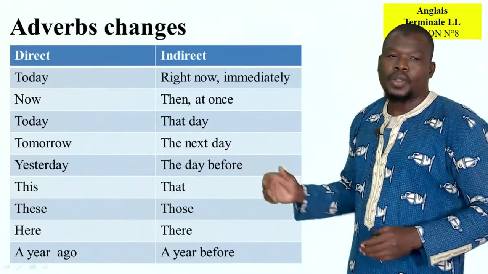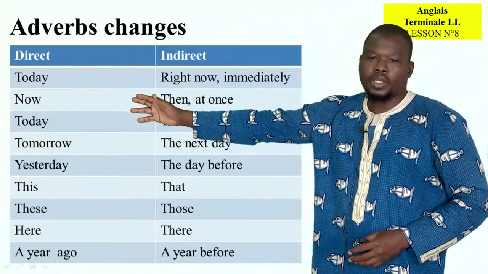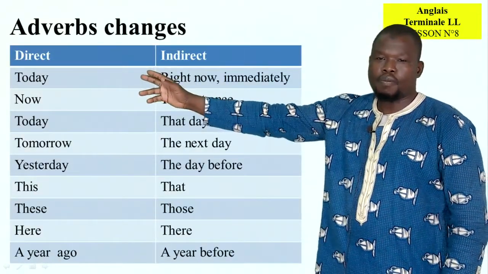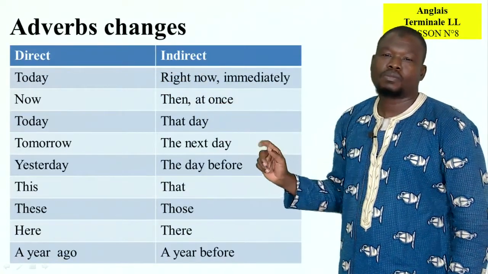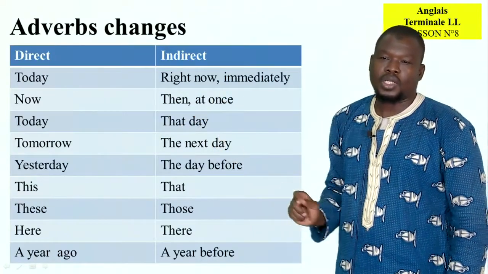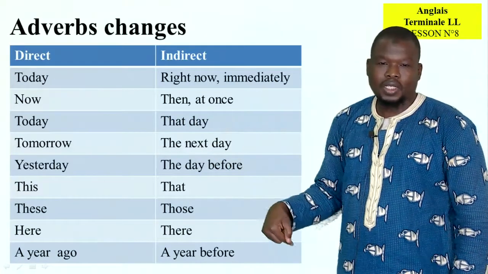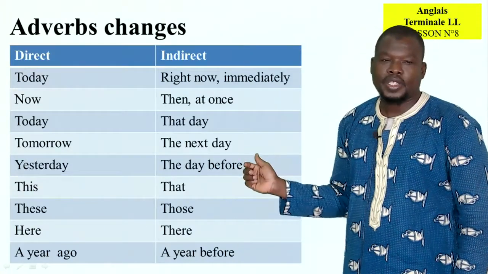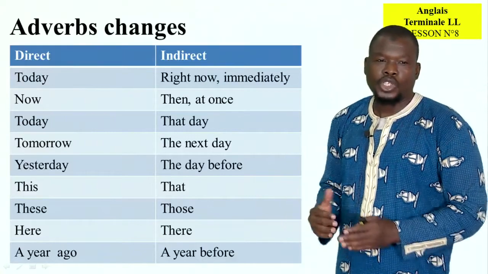Okay, here are the adverb changes. We have direct, we have indirect. Today can be right now or immediately. Now becomes then or at once. Today again becomes that day. Tomorrow becomes the next day or the following day, the day which follows today.